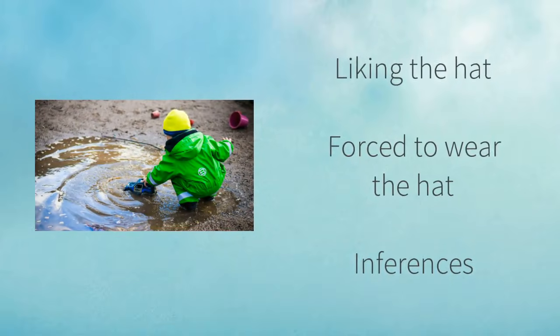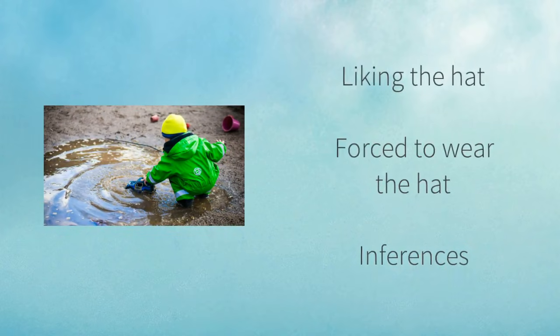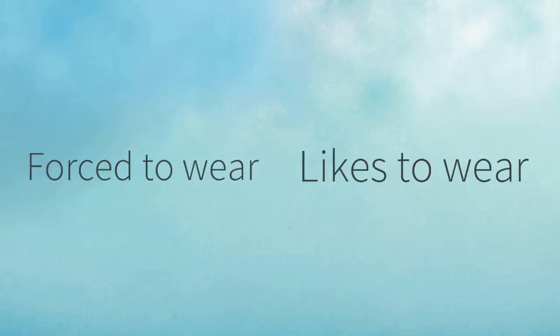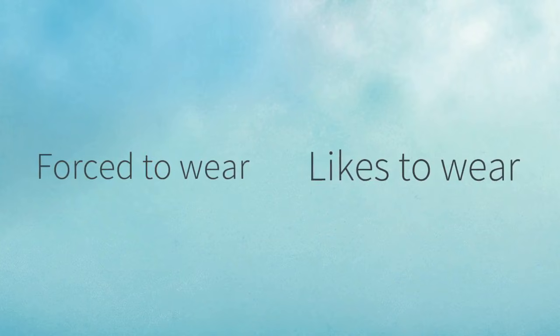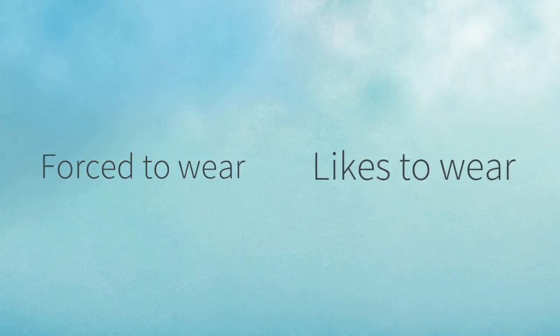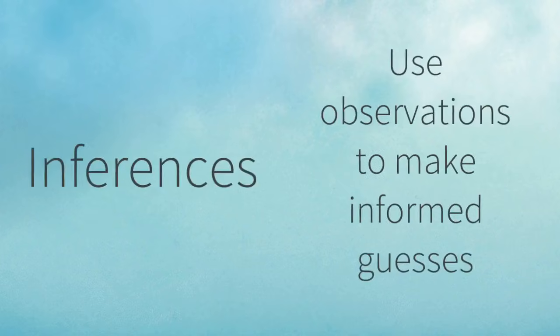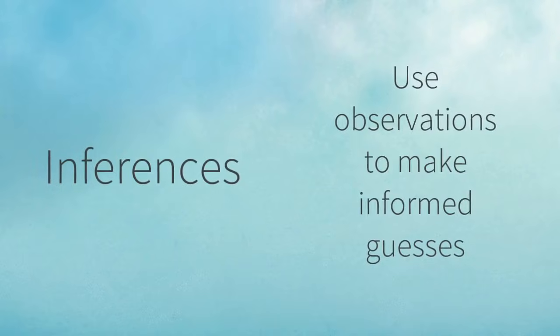Both of these opinions are inferences. We have no way to know if the child liked the hat or if the child was forced to wear the hat. As you can see, these two ideas are very different, yet they can both come from the same picture, and they can both be based on the same observation. Inferences use observations to make informed guesses.